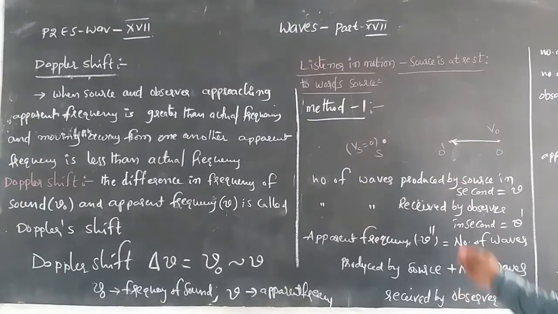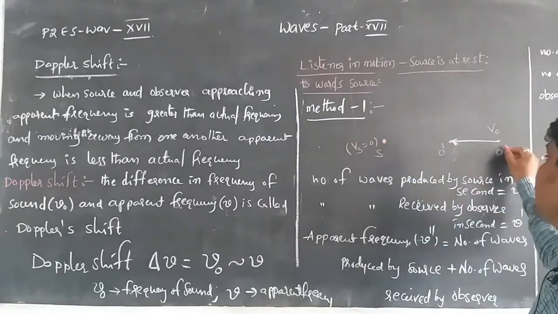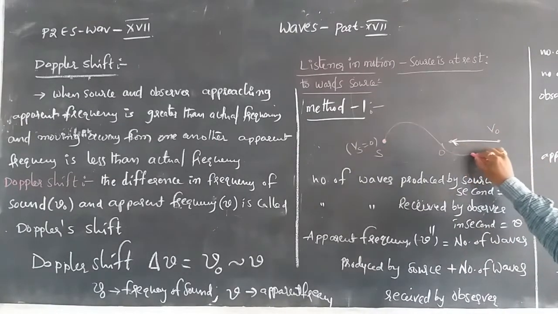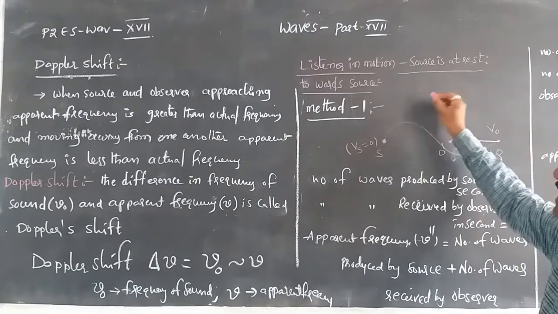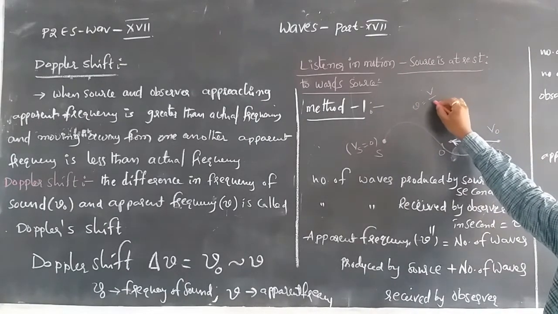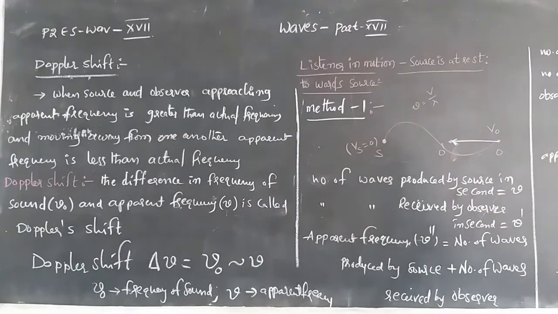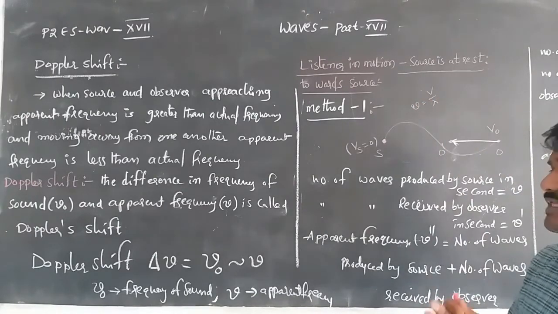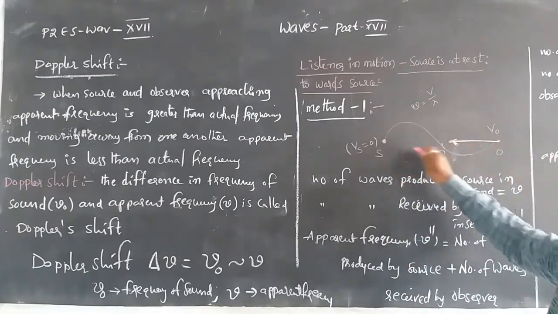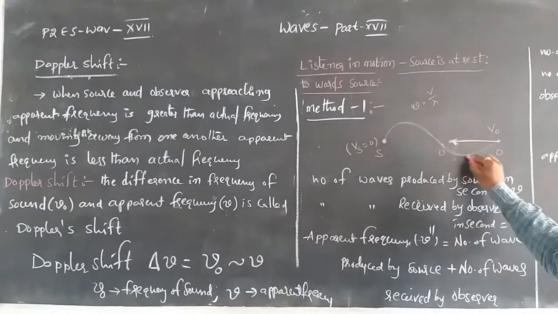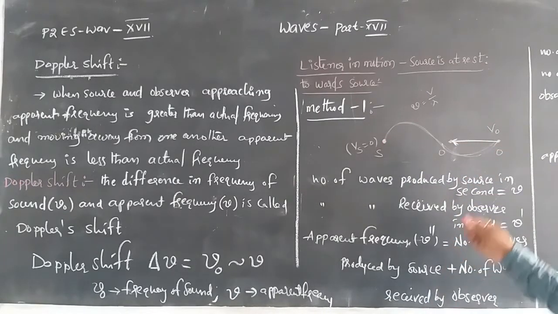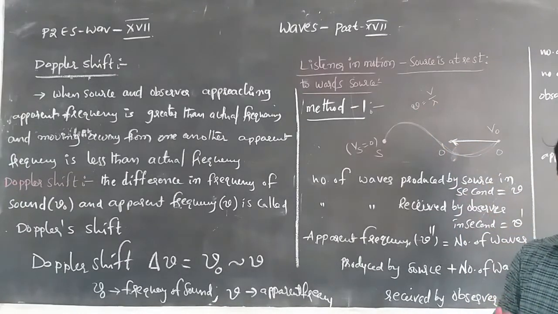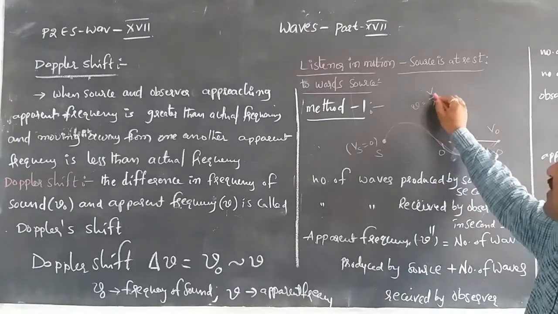When the observer is at point O, the source produces one wave, and its frequency nu is equal to V by lambda. Here nu means the actual frequency. The source releases one crest, or one wave, which is received by the observer at point O, so the normal frequency per second is nu is equal to V by lambda.